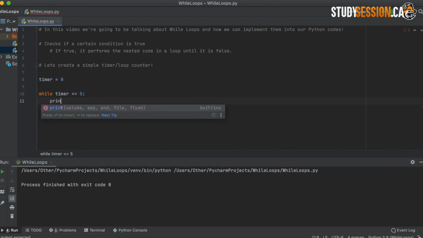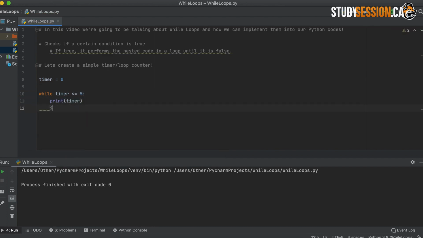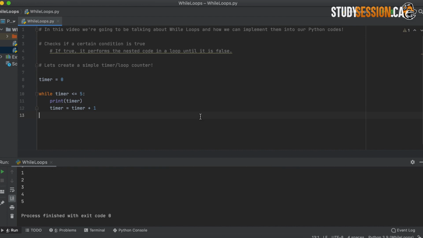Then, we state that while our timer is less than or equal to 5 seconds, we perform the following chunk of code. Obviously, here this piece of code is super simple, but the same logic applies for longer repeating pieces of code. So, let's also add a print statement here at the bottom too, to ensure that we can see the loop working.